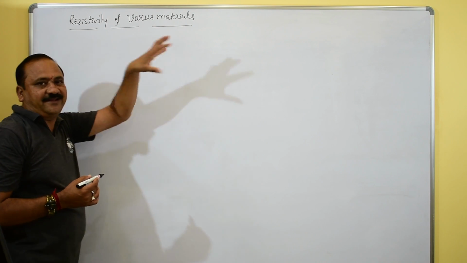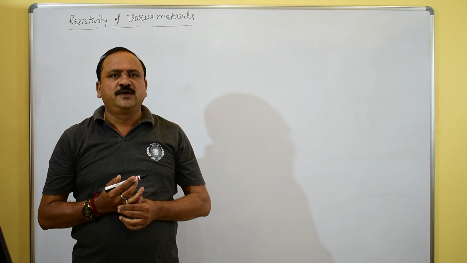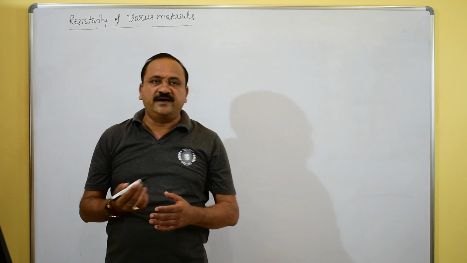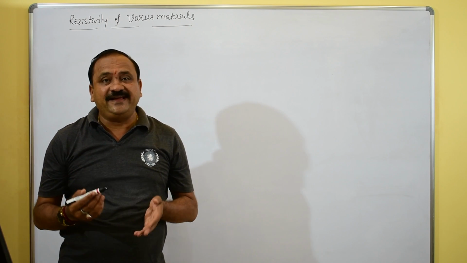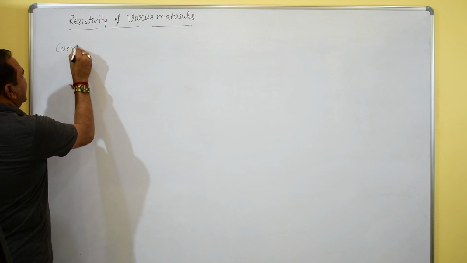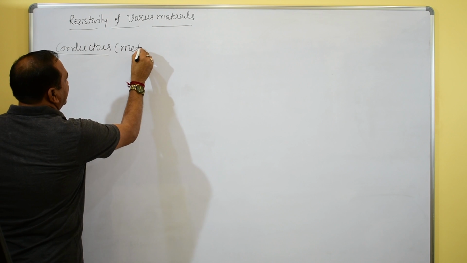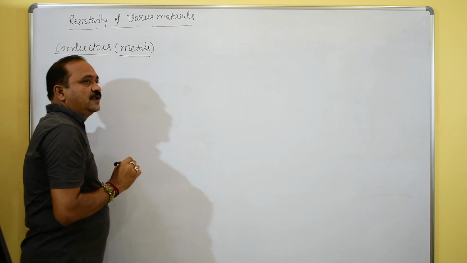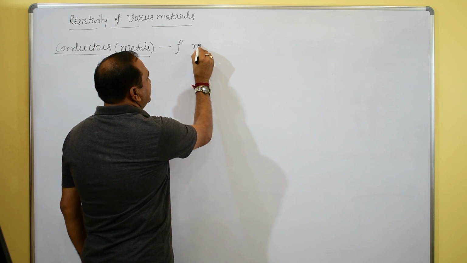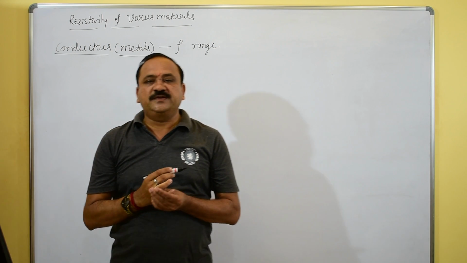What is the resistivity of conductors? Conductors are materials which allow electricity through themselves. Already you know that all the metals are good conductors. For these metals, what is the resistivity range? That is particularly what we are supposed to know.